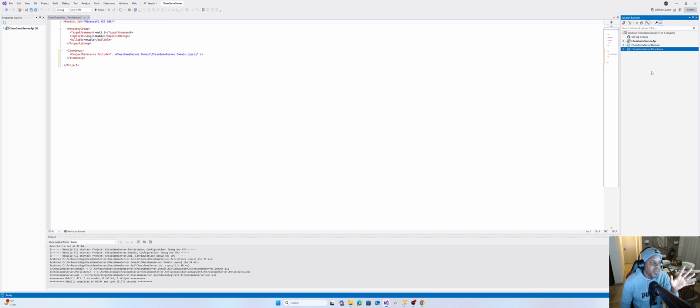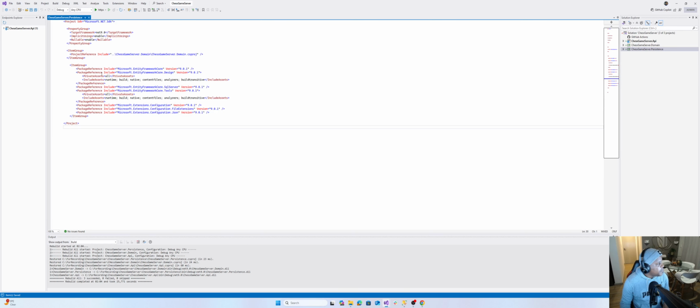Cool. Now, next part is I want to add on each of these libraries the project references or the NuGet packages that I'll be using to implement the solution, right? I've done this before, remember. So now, just to make the video a little bit short, I'll just copy and paste this stuff, because I don't want to make 5-hour videos, because I know it's quite boring to watch a 5-hour long video. So these are the packages I'll be using: Entity Framework Core, Entity Framework Core Design, SQL Server tools, SQL Server and tools and configuration.